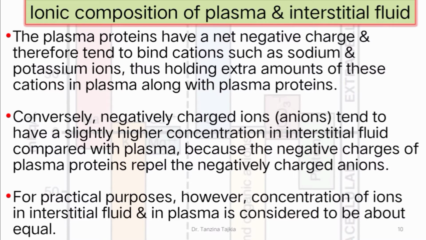Conversely, negatively charged ions, that means anions, tend to have a greater concentration in interstitial fluid compared with plasma, because the negative charge of plasma protein repels the negatively charged anions. For practical purposes, the concentration of ions in interstitial fluid and in plasma is considered to be about equal.